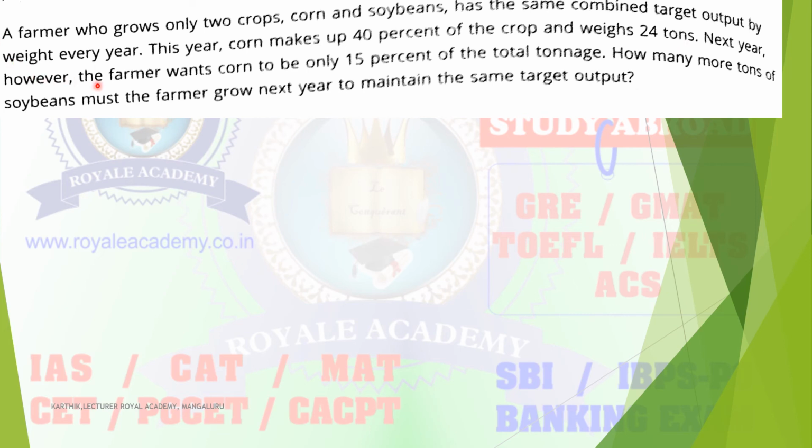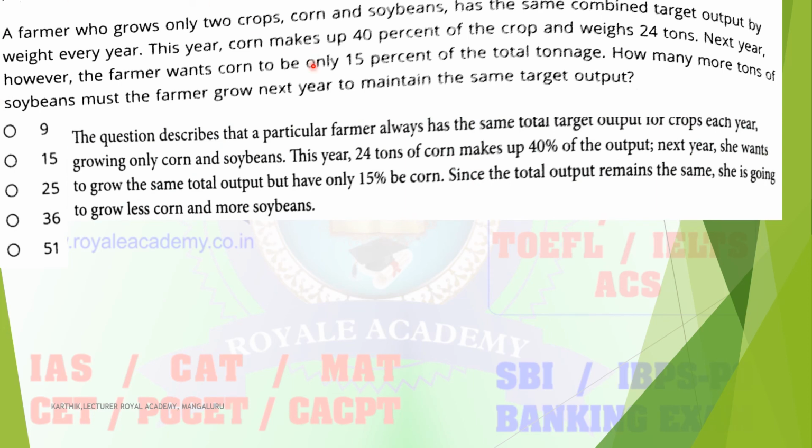Next year, however, the farmer wants corn to be only 15% of the total tonnage. They are asking how many more tons of soybean must the farmer grow next year to maintain the same target output. How many more tons extra soybean has to be grown. So these are the options. So the question is asking what?